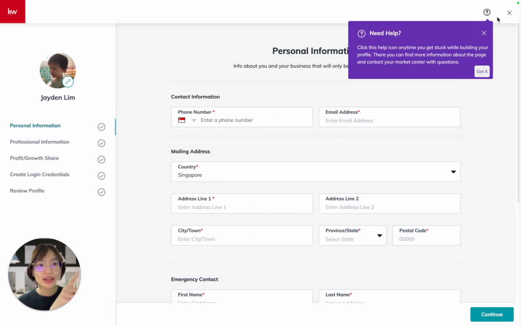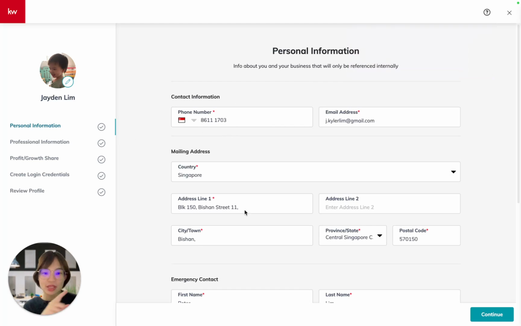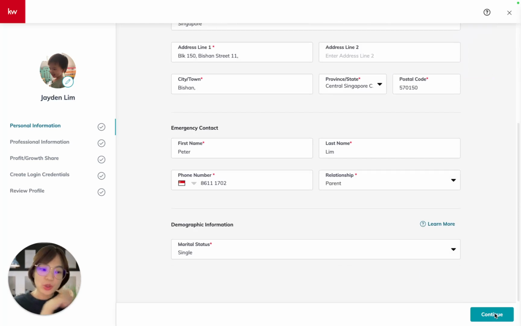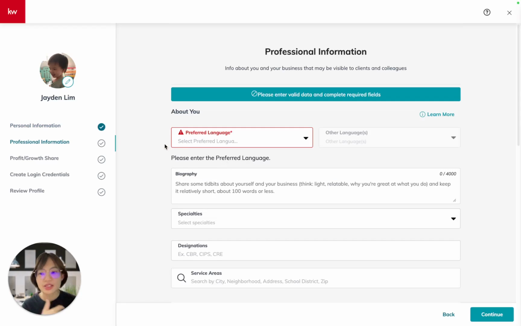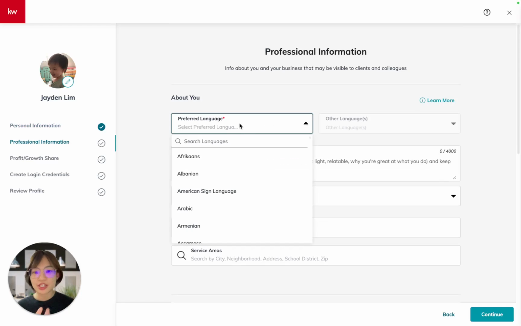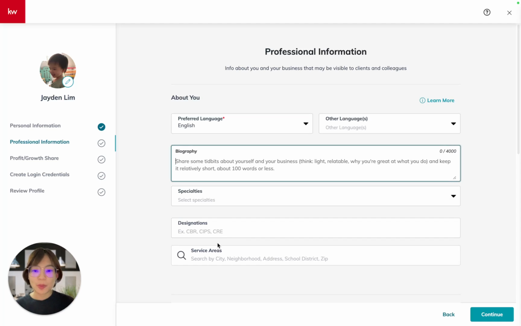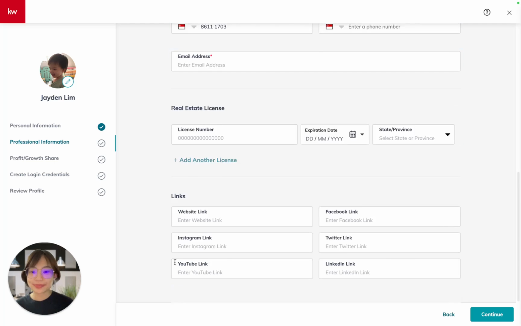You can see that there is always a help button guide at the top. Now it's really just filling in the details accordingly. Once you're happy with the details, just click continue at the bottom right corner. Next, it will be this page that asks for all the different details, such as your preferred language, your bio, designation, your service area, and so on and so forth.